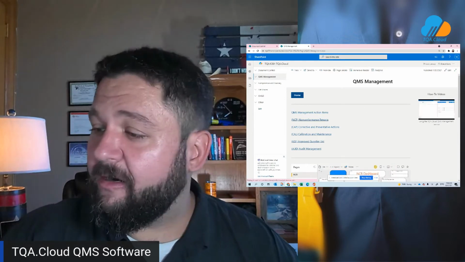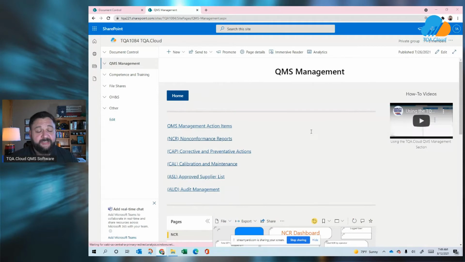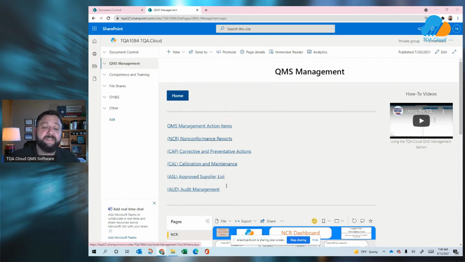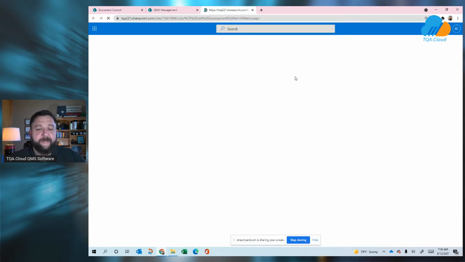So within our QMS Management module here, we have several standard features. We have non-conformance reports, corrective preventative actions, calibrations and maintenance, approved supplier list, and our audit management. So let's look at some of these in a little bit more detail. We'll start with our non-conformance reports. We'll just go ahead and open it up directly here.